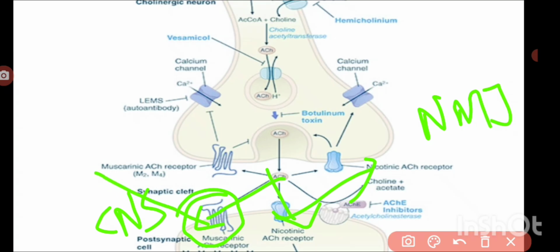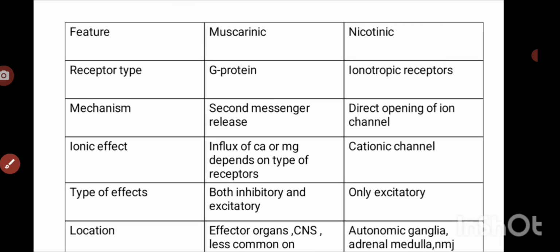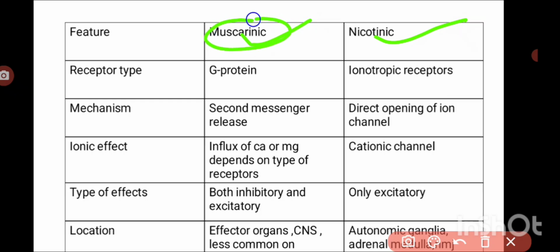Again, muscarinic receptors have various types, and nicotinic receptors also have different types. We'll discuss the basic points about these receptors, and then the various types, their location, their transducer mechanisms, and the selective agonists and antagonists, everything. First, muscarinic receptors and nicotinic receptors. Muscarinic receptors come under G protein coupled receptors, which exist in the body for every ligand: for hormones, for neurotransmitters, and for local mediators.